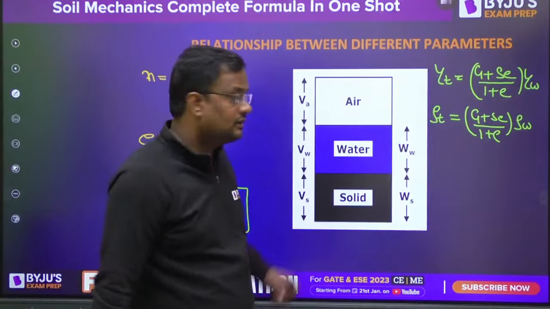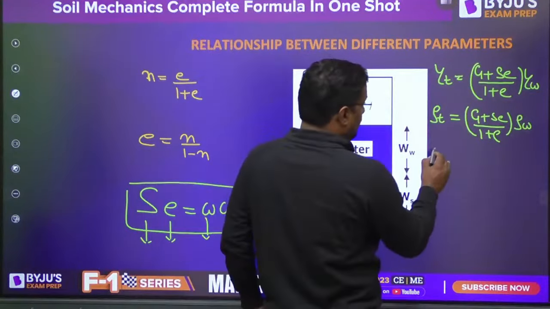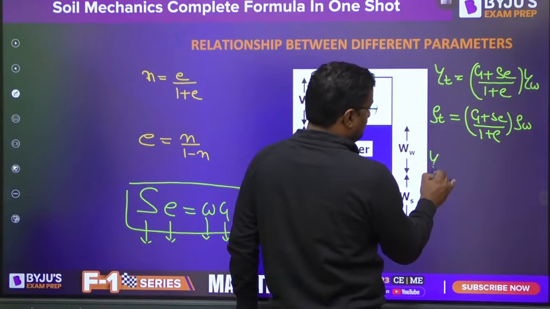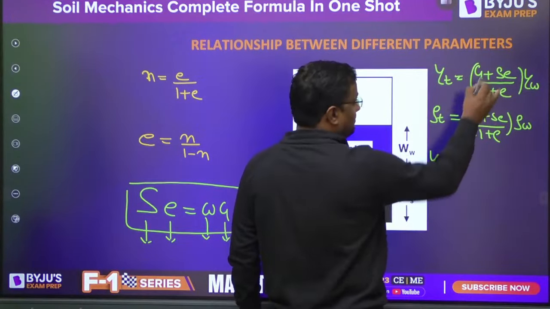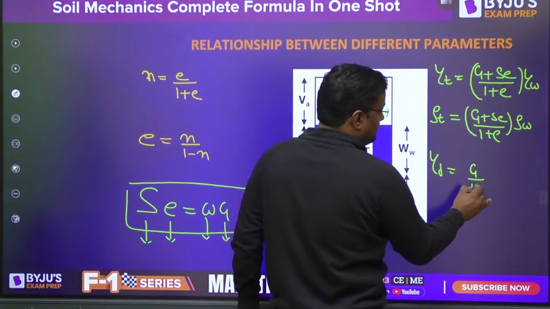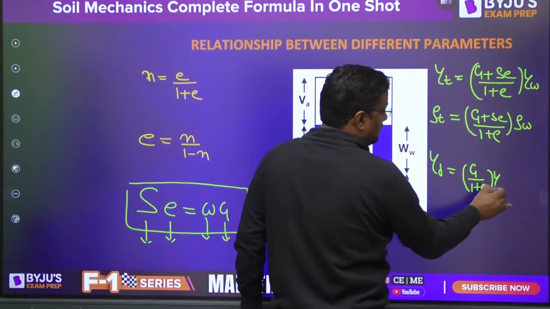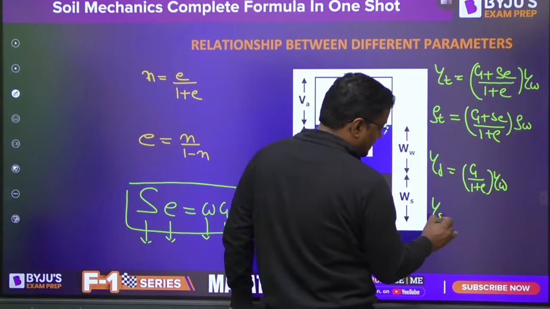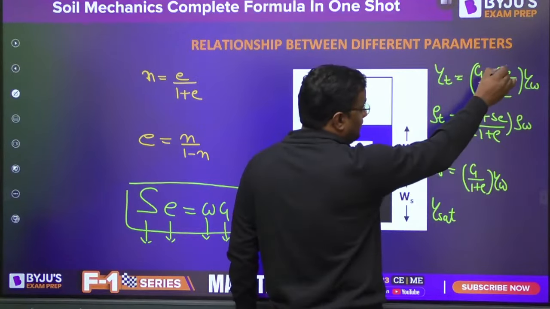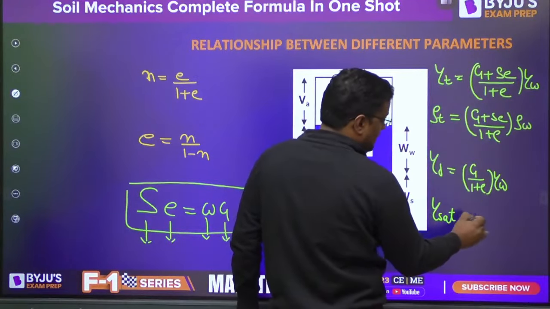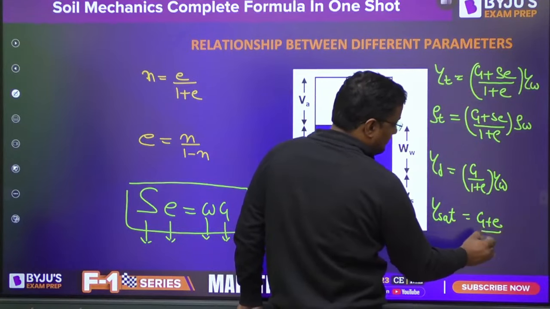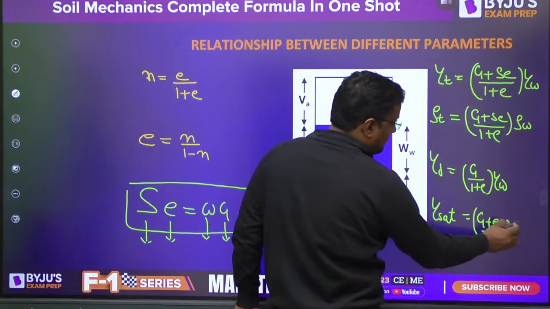Okay. Now, from here, if it is dry soil, gamma d, then S will be 0. It will be G upon (1 plus e) into gamma w. If it is saturated soil, then S will be 1. This is the general expression, na? S will be 1: (G plus e) upon (1 plus e) into gamma w.